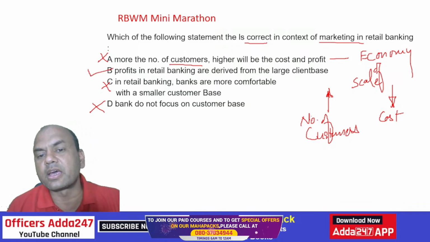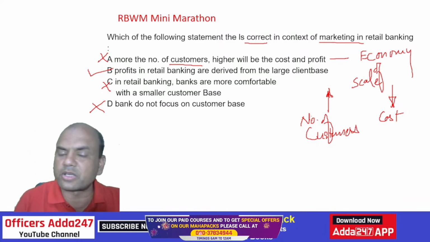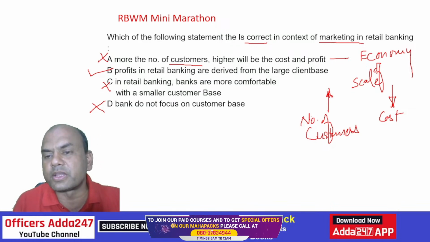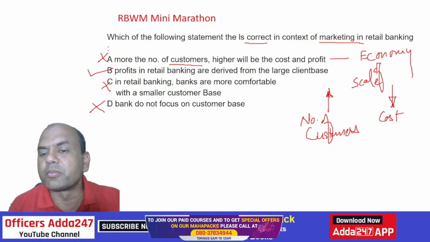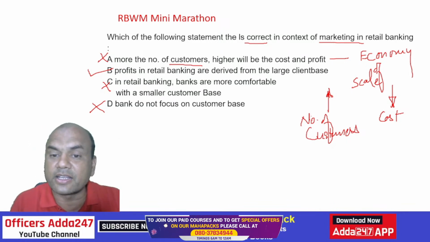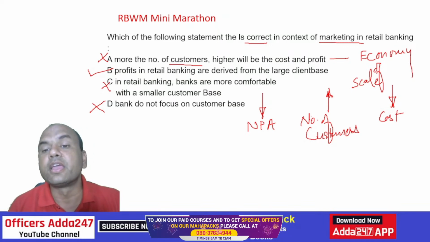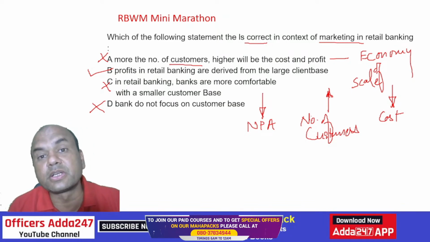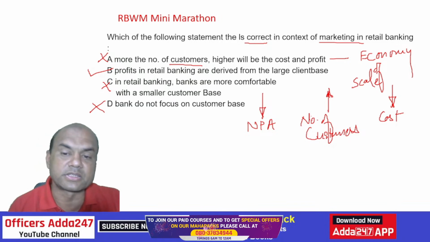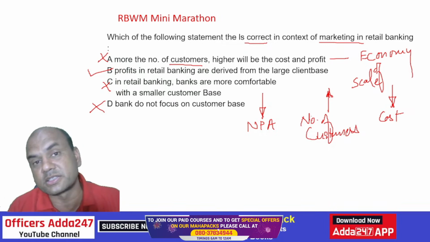Profits in retail banking are derived from the large customer base. So that is the basic advantage of retail banking. If the number of customers increases, then the cost goes down. And second is NPA. NPA chances are going down, because if we distribute the same money over a large customer base, NPA will decrease, cost will decrease, profitability will increase. Okay.